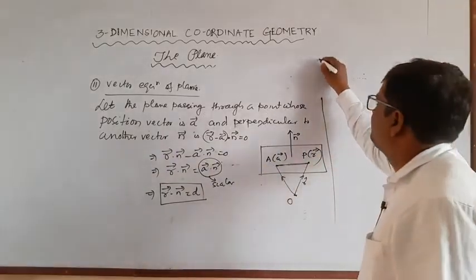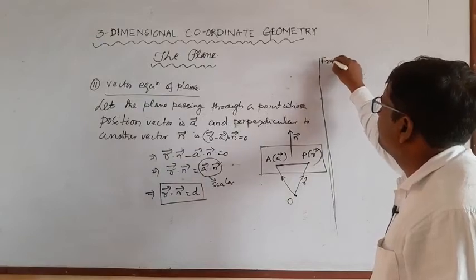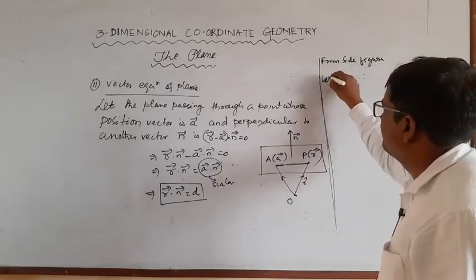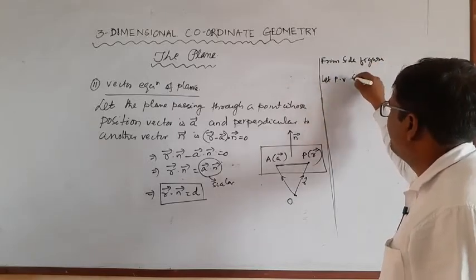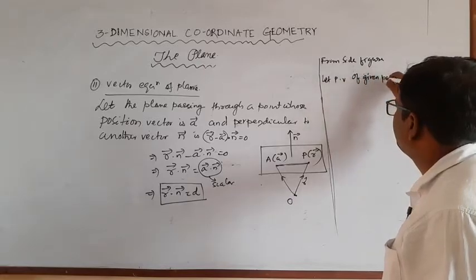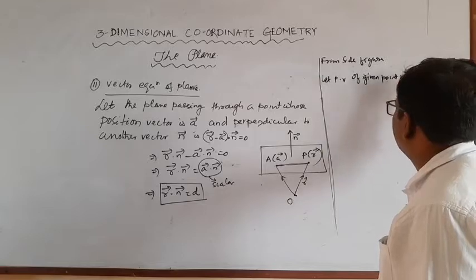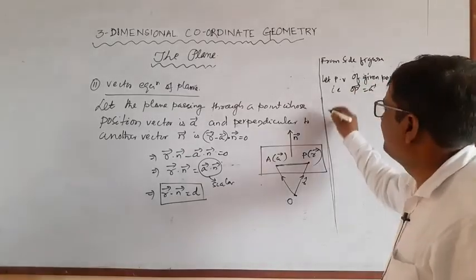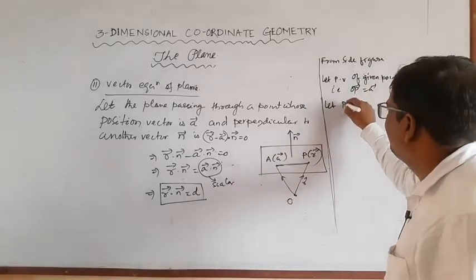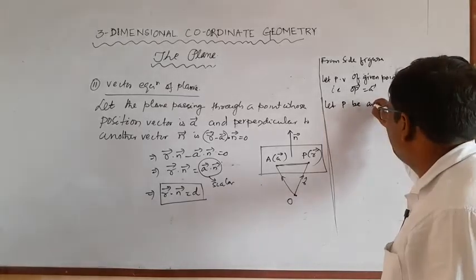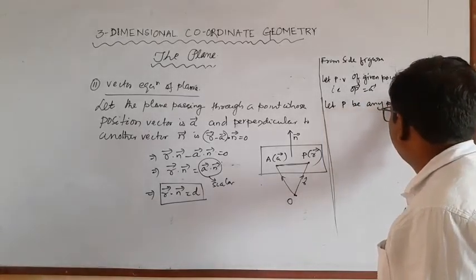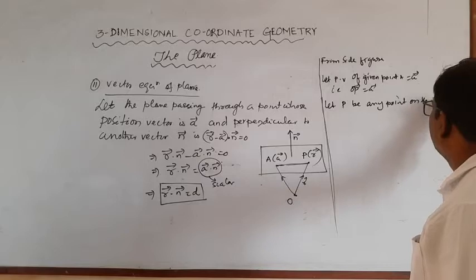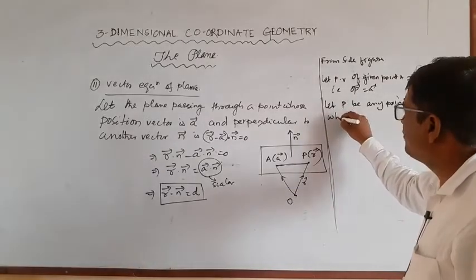From the figure, let the position vector of given point A be A vector, that is OA is equal to A vector.